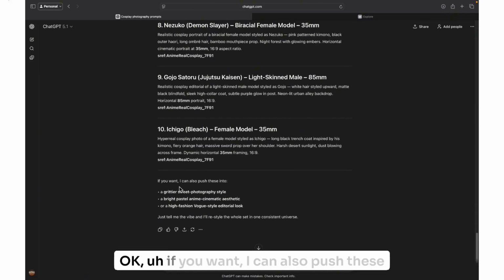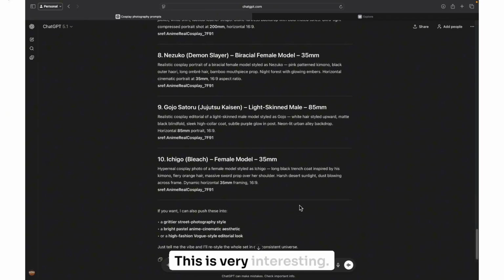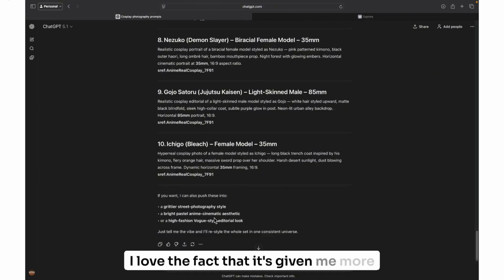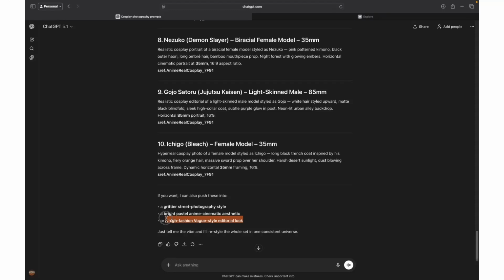Okay. If you want, I can also push these into a grittier style photography, a bright pastel anime, or a high fashion Vogue editorial look. This is very interesting. I love the fact that it's giving me more options to get a little deeper into it. So let's go with the high fashion Vogue look.